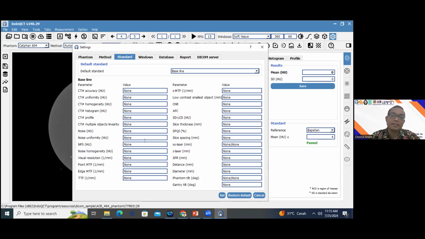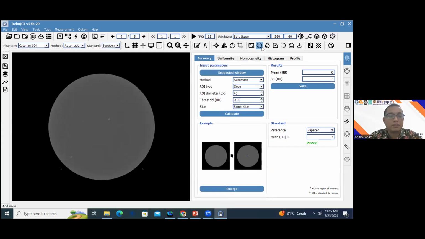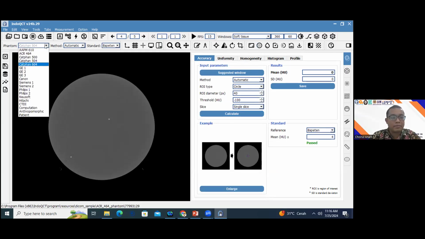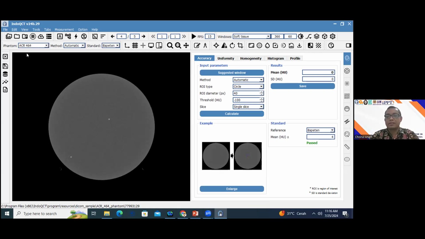Maybe this baseline comes from the commissioning, and then you click set. So the setting will be your baseline, and you can compare your values in the regular quality control to your baseline. Okay, this is an example. I will try another. Okay, maybe we go back to the OCR Phantom. This one. This is for the CT number accuracy.